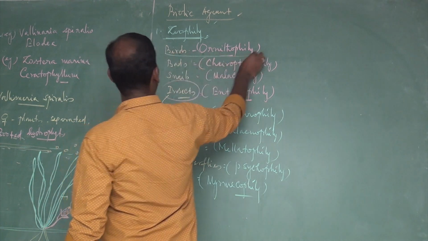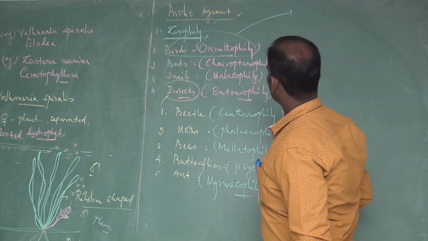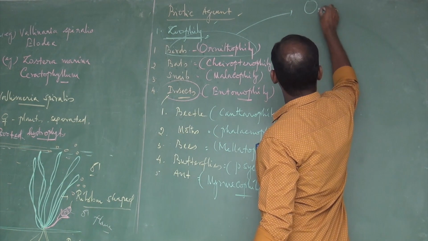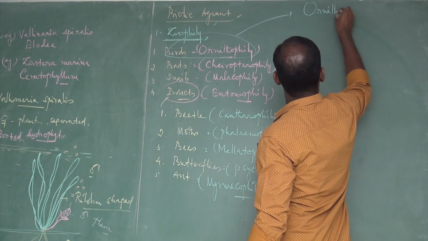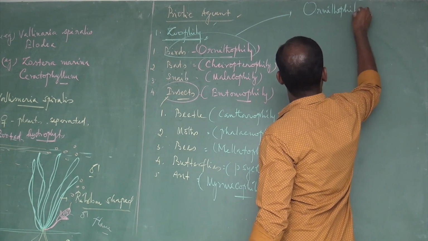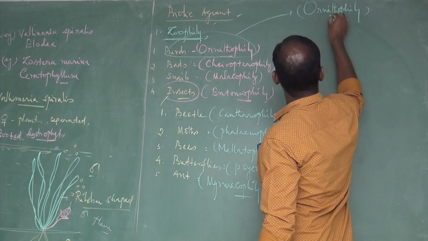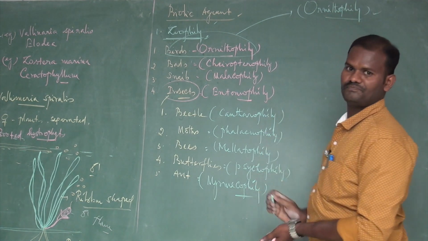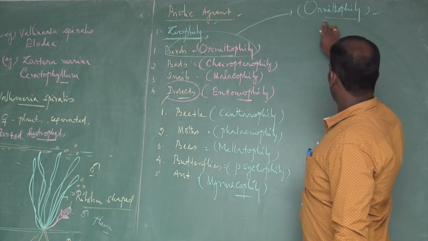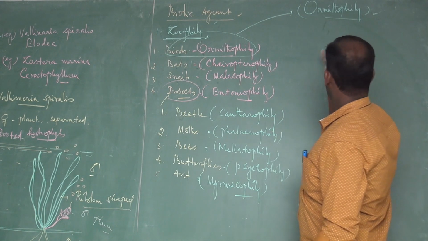If you take the first one, ornithophily, then what is ornithophily? Pollination by birds is ornithophily. Such a flower is said to be ornithophilous.